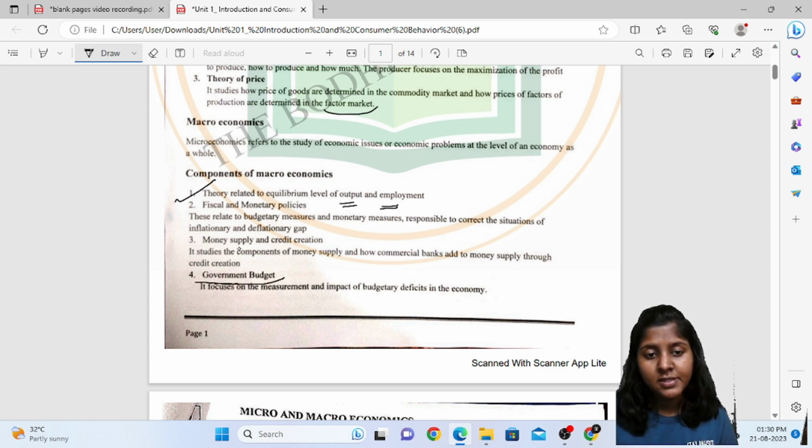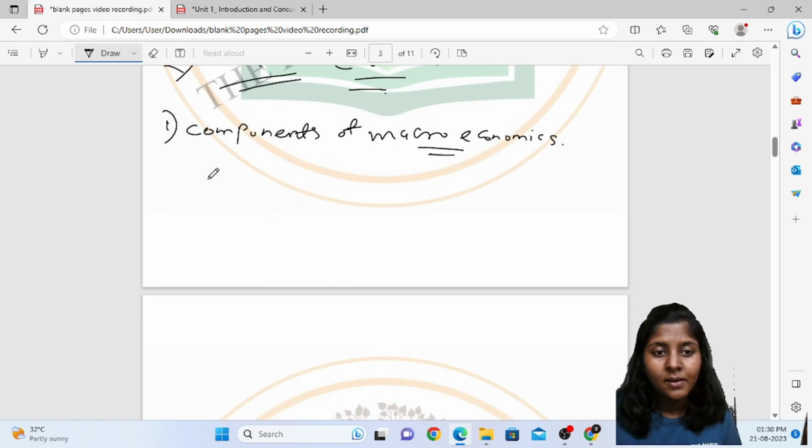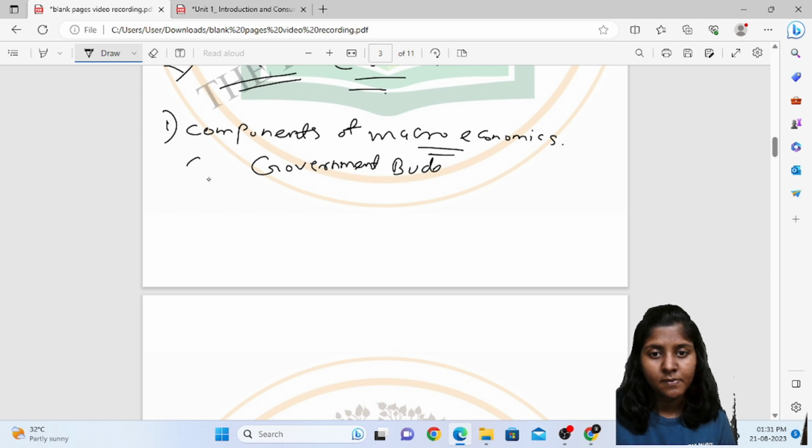Government budget is very important from the economics point of view. Budget is nothing but a statement of income and expenditure.